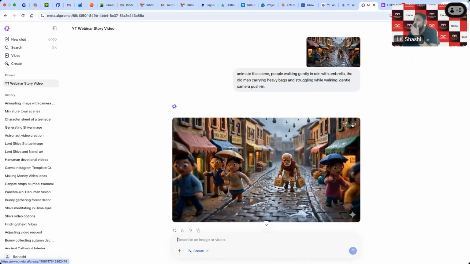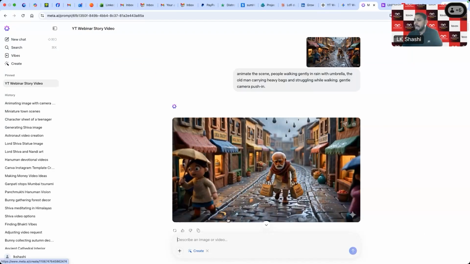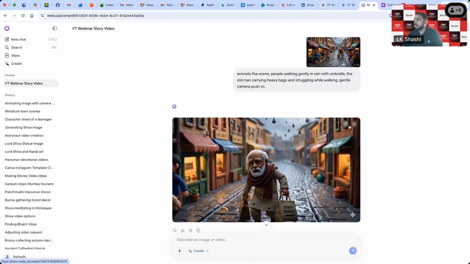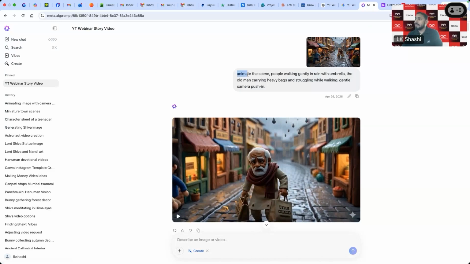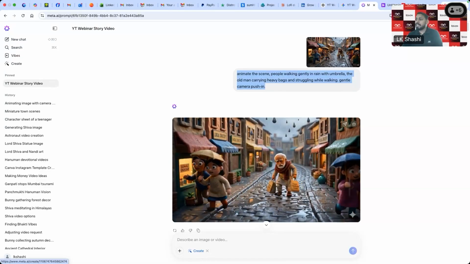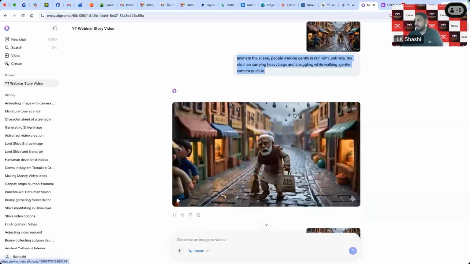So what I have done on the Meta AI, I have just uploaded this image and I asked the Meta to animate the scene: people walking gently in the rain with umbrellas, the old man carrying heavy bags and struggling while walking. And I have also written about the camera, that I want a gentle camera push in this. And that's how it has written this video of that image specifically.